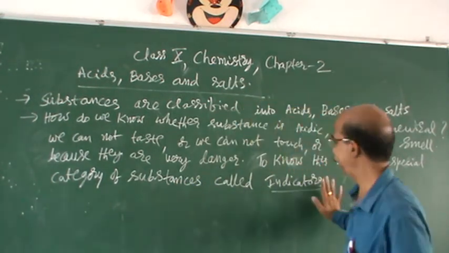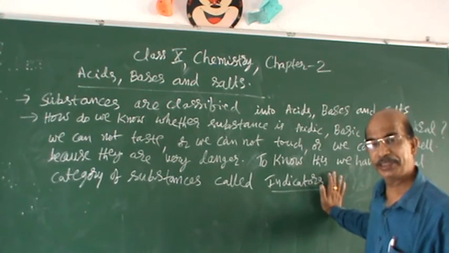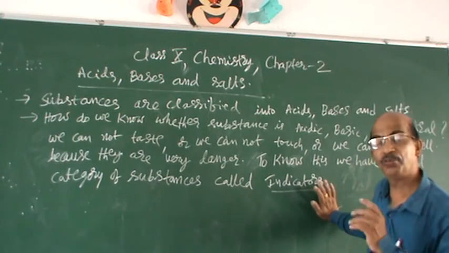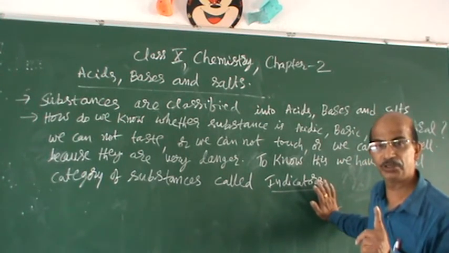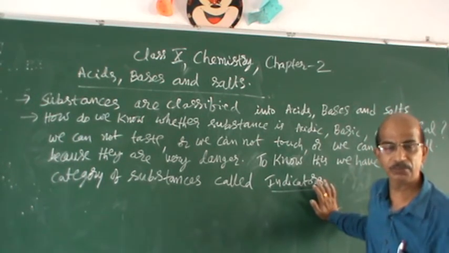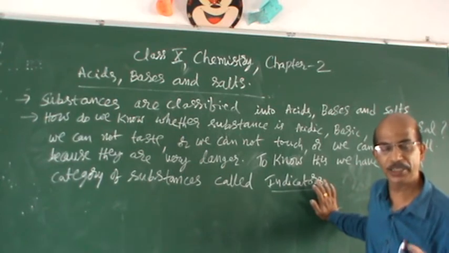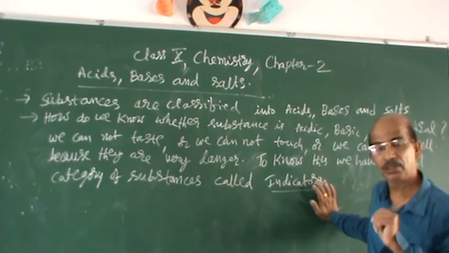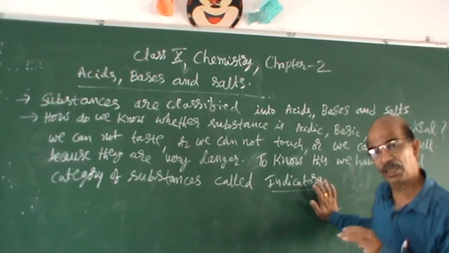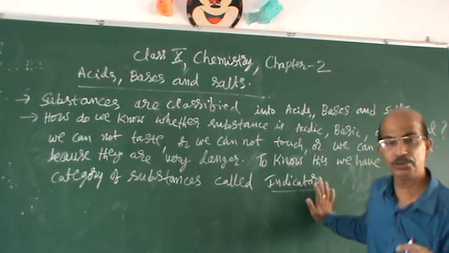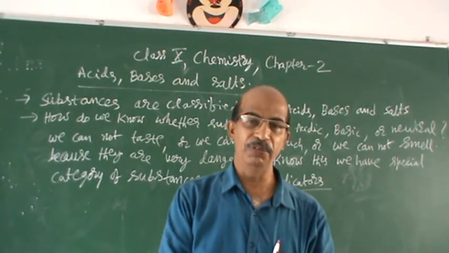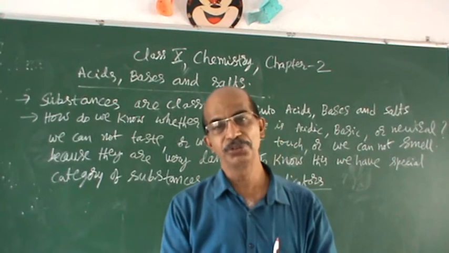So this indicator word I am concentrating first. What is the advantage with these indicators? They have different colors. I gave an example in daily life: traffic signal and indicators for the vehicles. Left indicator, right indicator, traffic signal, red signal, yellow and green light. So here also they have different colors. Seeing that color, you will say whether the substance is acid, base or not.